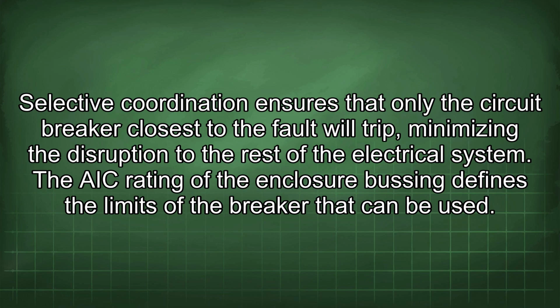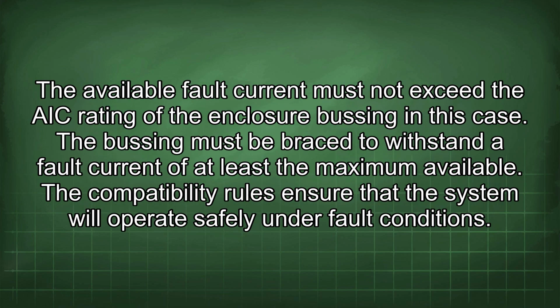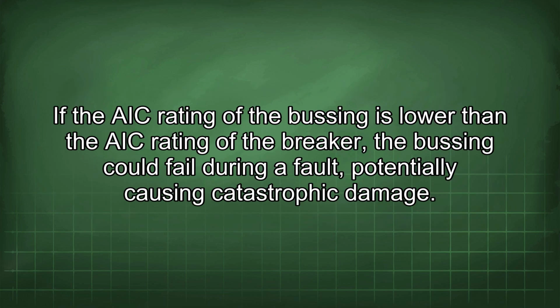The AIC rating of the enclosure busing defines the limits of the breaker that can be used. The available fault current must not exceed the AIC rating of the enclosure busing in this case. The busing must be braced to withstand a fault current of at least the maximum available. The compatibility rules ensure that the system will operate safely under fault conditions. If the AIC rating of the busing is lower than the AIC rating of the breaker, the busing could fail during a fault, potentially causing catastrophic damage.